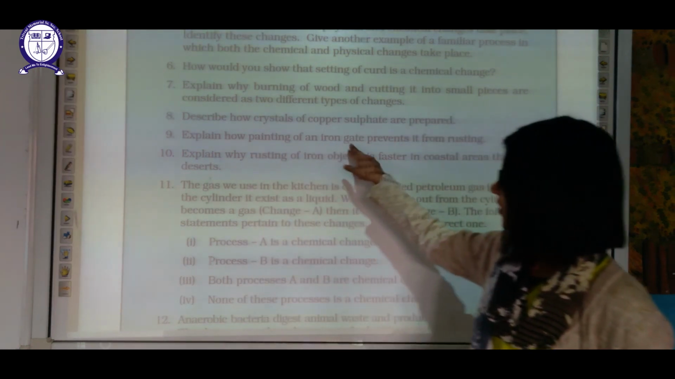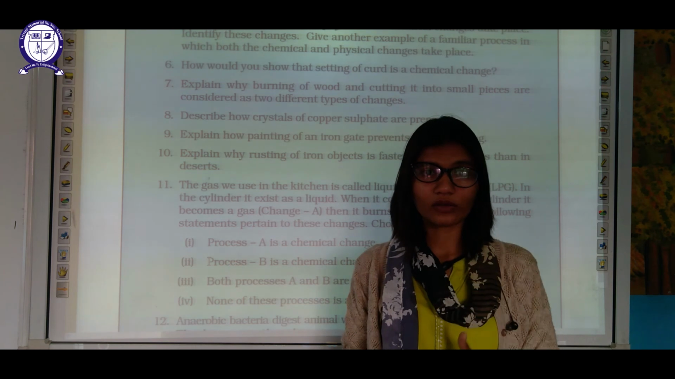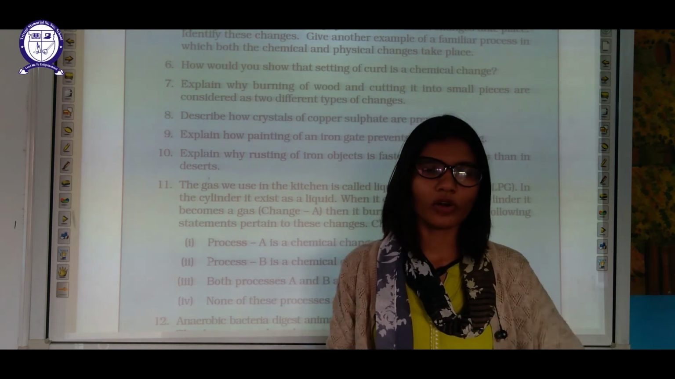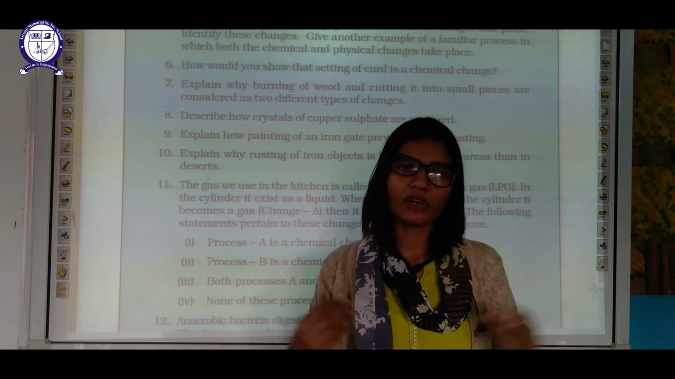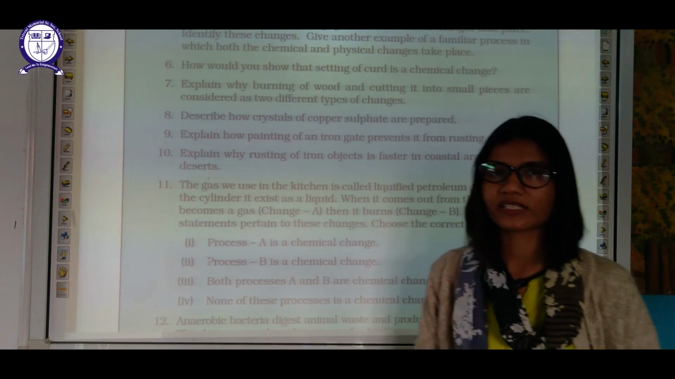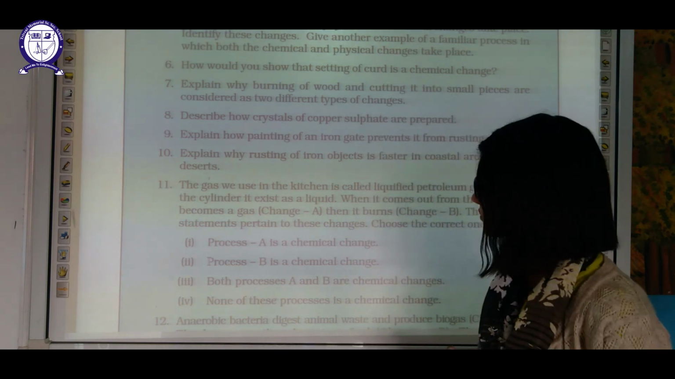Explain how painting of an iron gate prevents it from rusting. Because it will prevent the contact of iron with oxygen and water. When it prevents that connection between these things, it will not rust. Okay, because for rusting both oxygen and water are required.